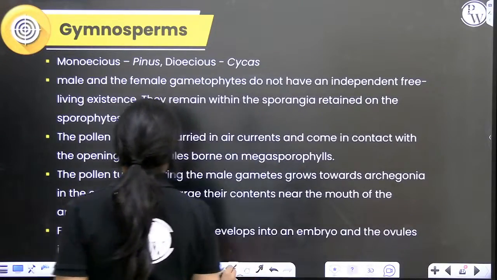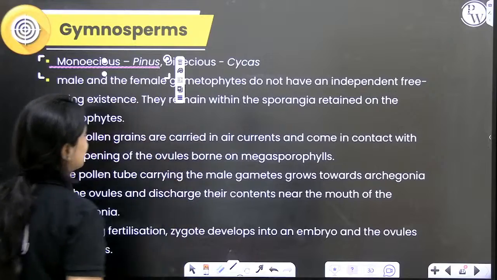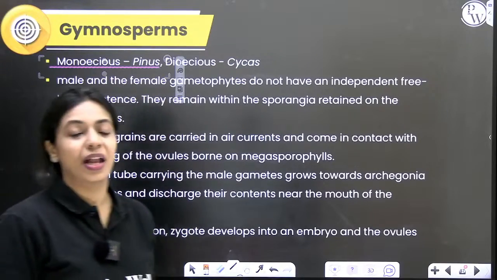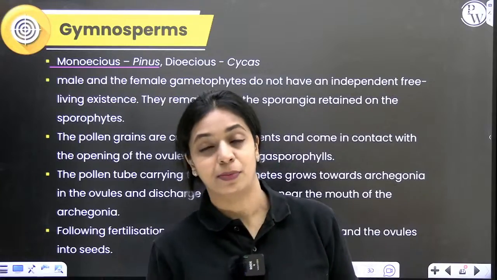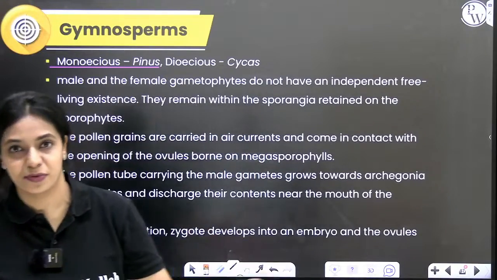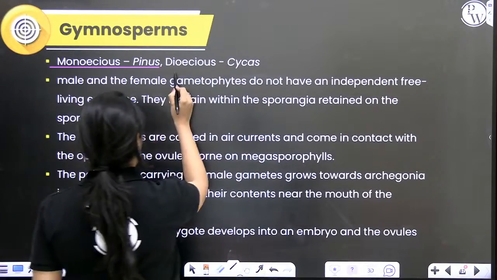produced. So that is called monoecious. That is an example for a monoecious gymnosperm. Cycas will have 2 separate plants, a male plant and a female plant. Male plant produces male cone, female plant produces female cone. That's why it's called dioecious.